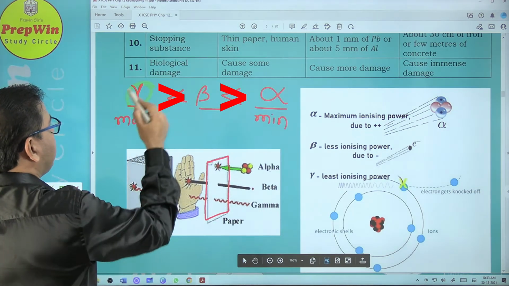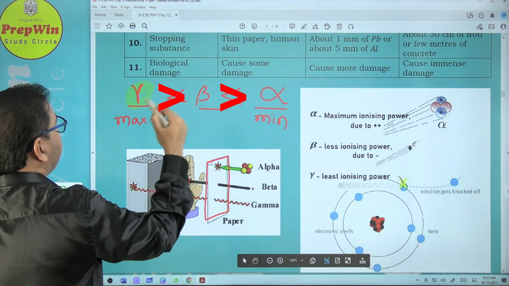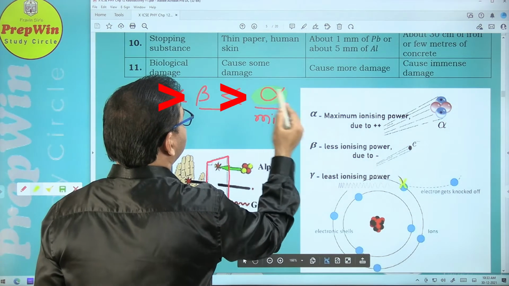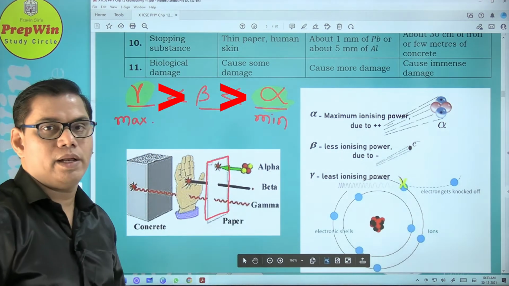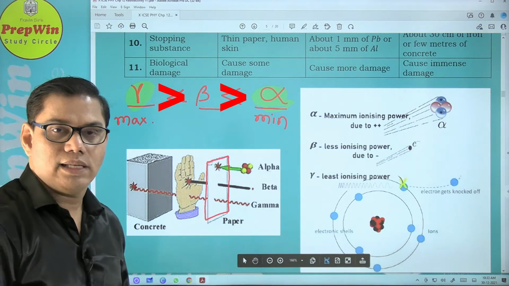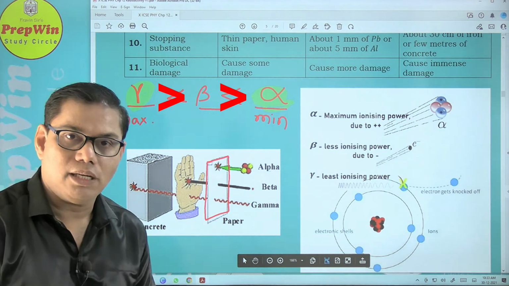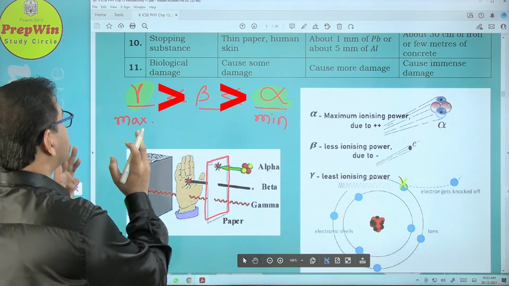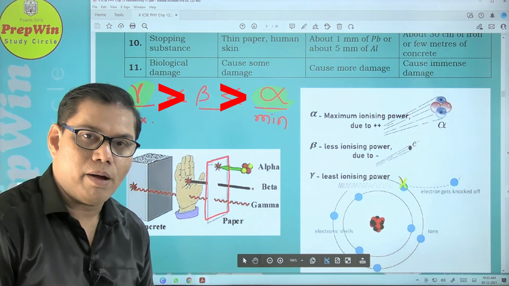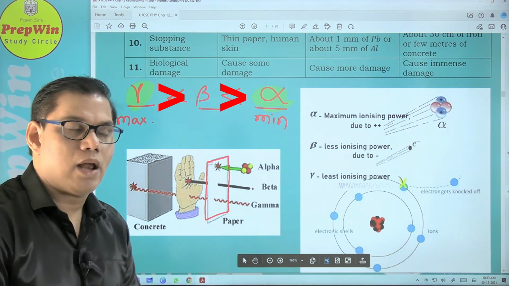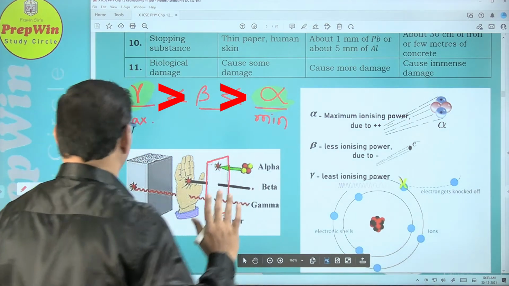So question related to maximum penetrating power and the minimum penetrating power is very common, is very regular in the examination. So maximum penetrating power is gamma particle, maximum biological damage is by gamma particle, and minimum penetrating power and minimum biological damage is by the alpha particle.